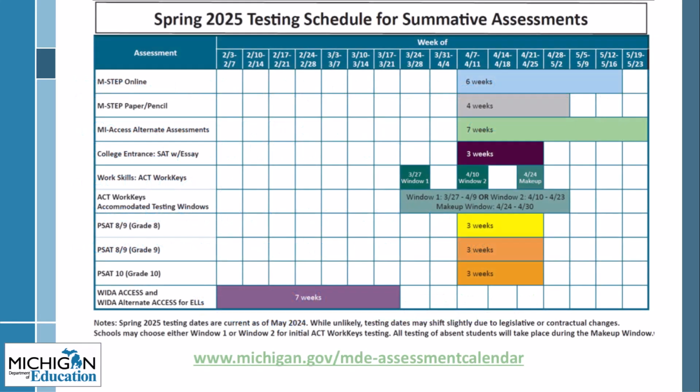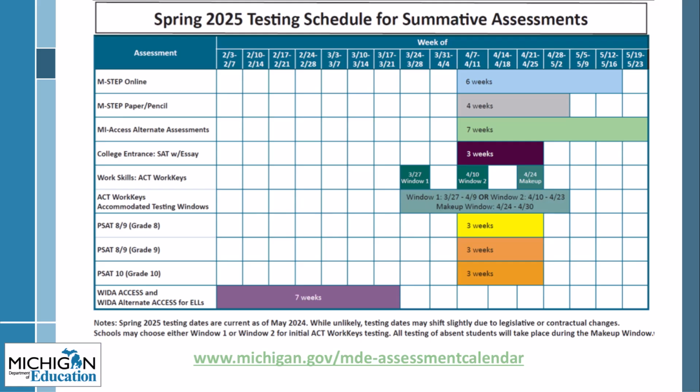Here is the Spring 2025 testing schedule, which includes all parts of the Michigan Merit Exam. Notice the online window for the SAT with Essay, PSAT 10, and PSAT 8-9 for Grade 9 is a 3-week window from April 7th to April 25th, 2025. ACT WorkKeys now has 2 test windows, and schools must choose either Window 1 or Window 2, not both. M-STEP Online for Science and Social Studies has a 6-week window, starting April 7th through May 16th, and a paper-pencil window that runs April 7th through May 2nd.